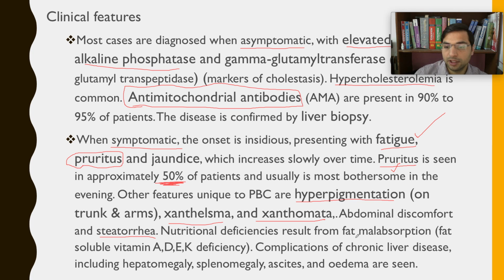Nutritional deficiencies will be there because when the fat is not absorbed properly, the fat-soluble vitamins A, D, E, K, which are dissolved in fats and whose sources are fats, will be deficient, and there will be certain nutritional deficiencies of these vitamins, right? Then primary biliary cirrhosis will cause liver cirrhosis, and the person will have the complications of liver cirrhosis, right? Splenomegaly, ascites, edema.